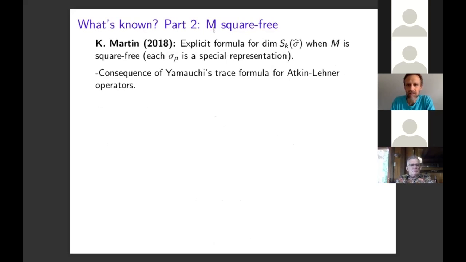When M, the level, is square free, the problem has been answered completely by Kimball Martin in 2018. So in the square free case, we're looking for representations of conductor P. Kimball Martin gave an explicit formula for the dimension of S_K of sigma hat in that case, when each of the local representations that we fixed has conductor P. In this case, the sigma_P's are special representations, or twists of Steinberg representations. And this is really a specialization of Yamauchi's trace formula from the 1970s for Atkin-Lehner operators.